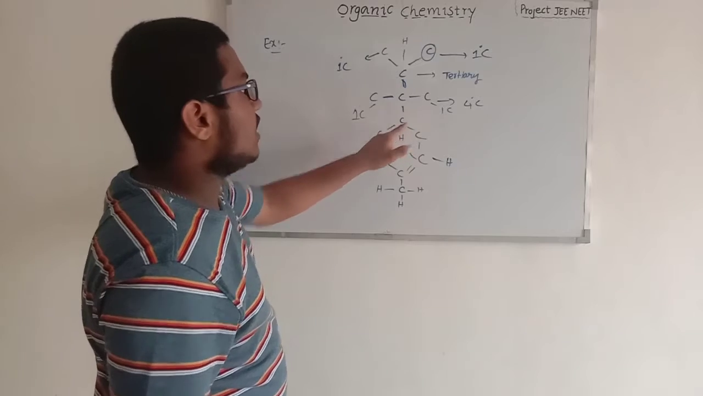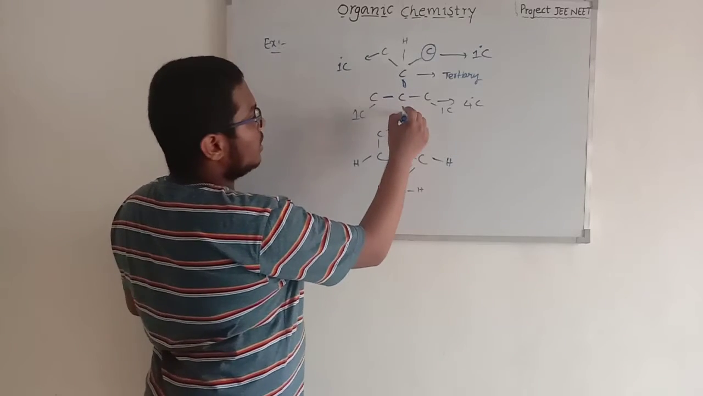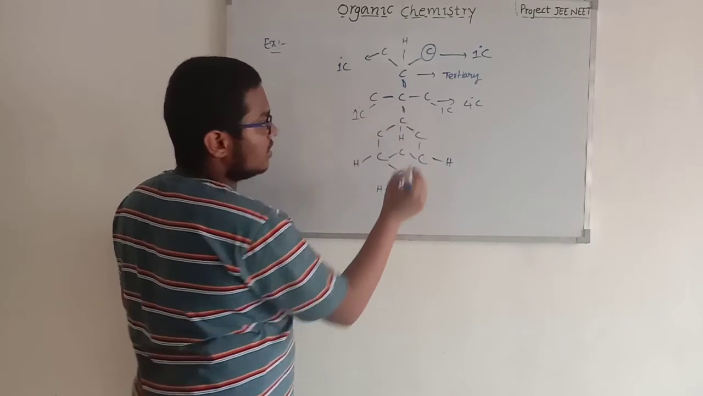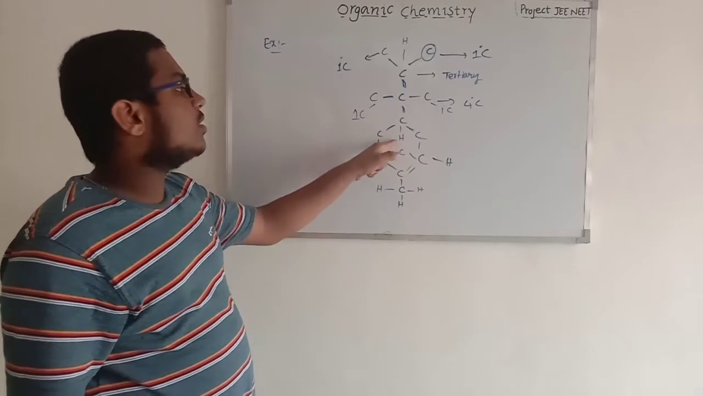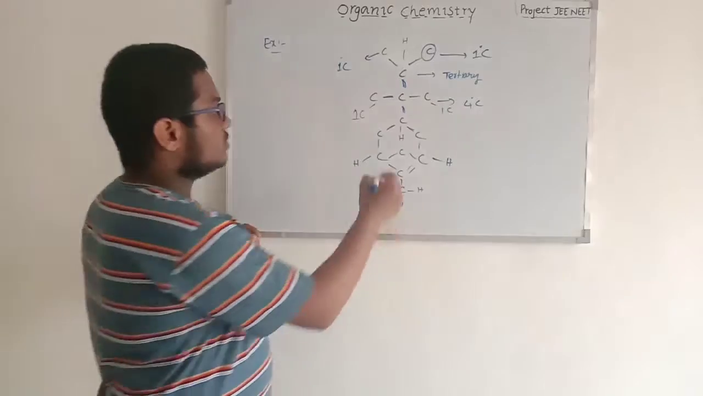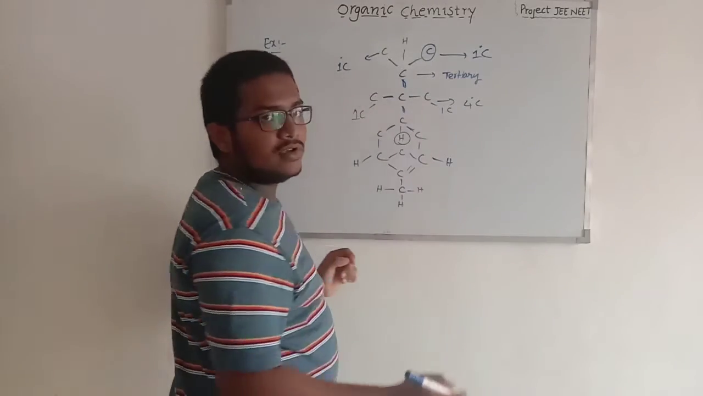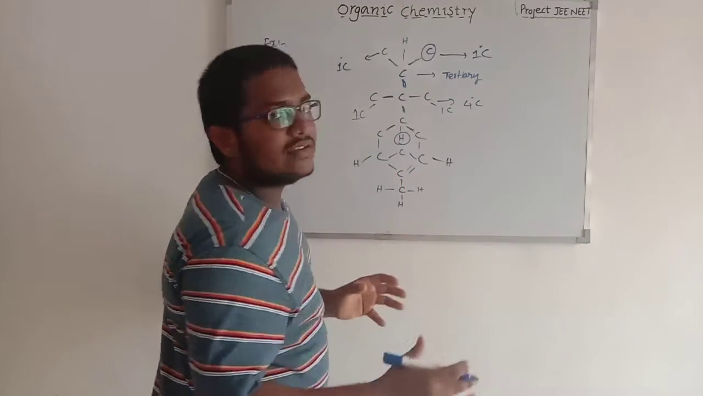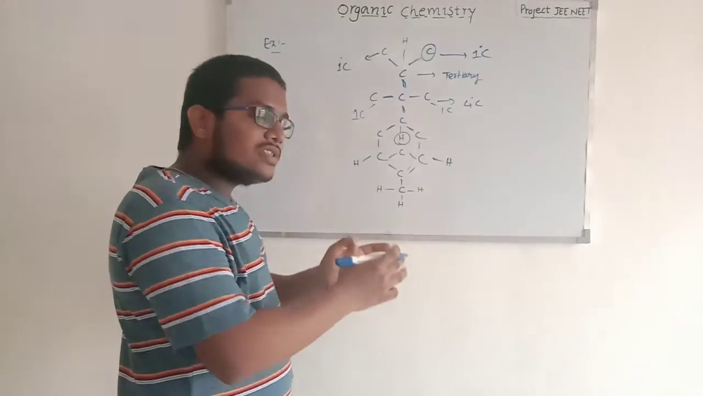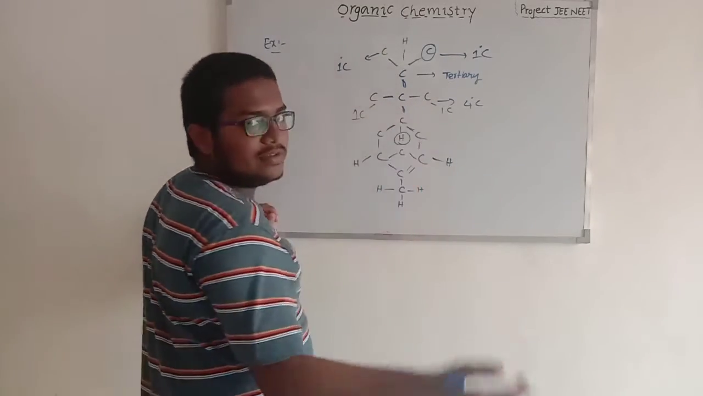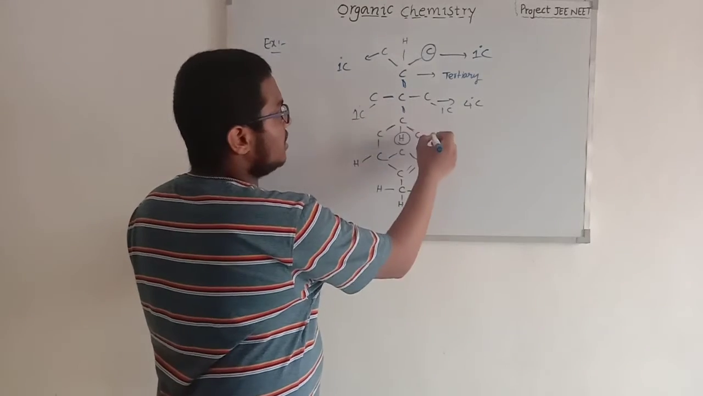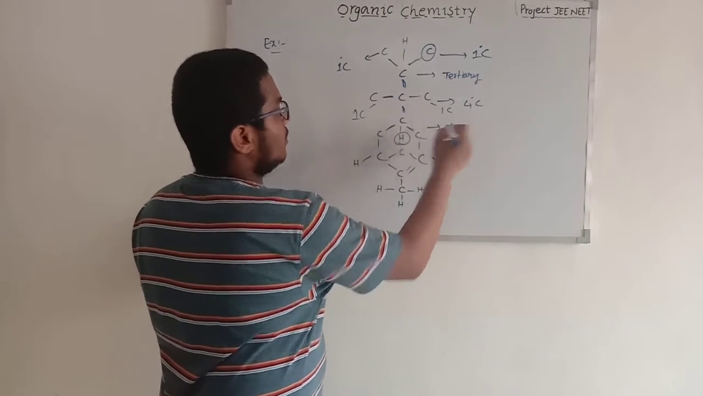This carbon is attached to 1, 2, 3. Don't count this bond, because this bond is a hydrogen bond. It will not be counted, because the definition itself says the number of bonds with other carbons. So only carbon to carbon bonds will be counted here. 1, 2, 3. So this is the tertiary carbon.